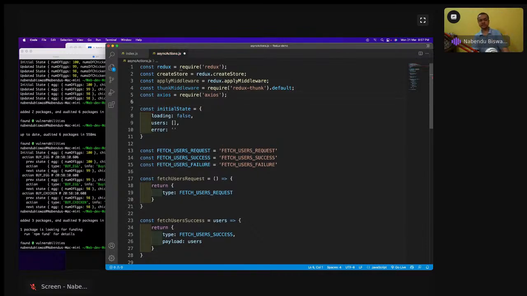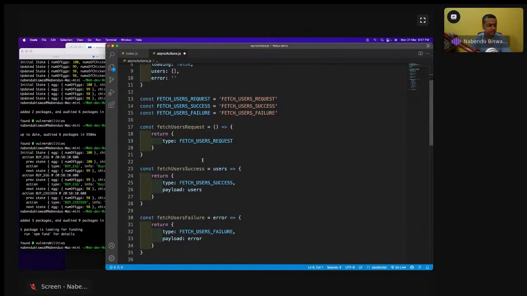See, this const thing I'm using. When you work on a Node.js project, you have to use something like this. It is not a very big Node.js project, but you have to use it like this. You cannot use an import statement like in React. You have to use it like this. So that is there.